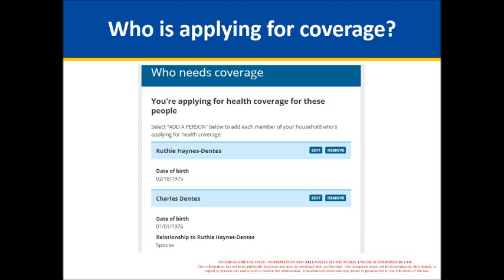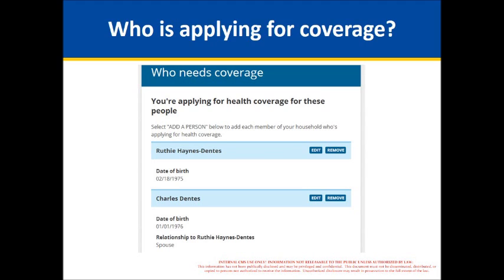So after this section, after they enter the family and household section, they enter additional details about each person, such as their sex, social security number if they have one, citizenship and immigration status, and they're asked an optional question about race and ethnicity. And since they're applying for help paying for coverage, they'll also be asked questions such as whether they plan to file taxes, who's in their tax household, and who they live with. That's for purposes of Medicaid and CHIP, as well as other questions.